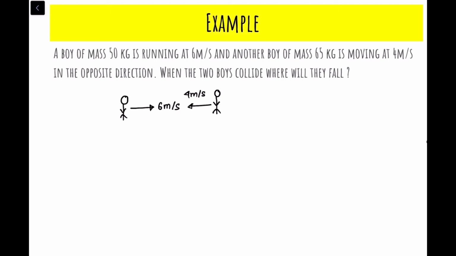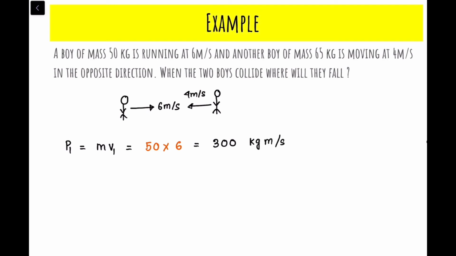In order to solve the question, first of all let us calculate the momentum of the individual boys. So what is the momentum of the first boy? That means mass into velocity of the first boy, right? So what is the mass of the first boy? The mass of the first boy is 50 kg multiplied by the velocity of the first boy, which is 6. So that means the momentum of the first boy is 300 kg meter per second.